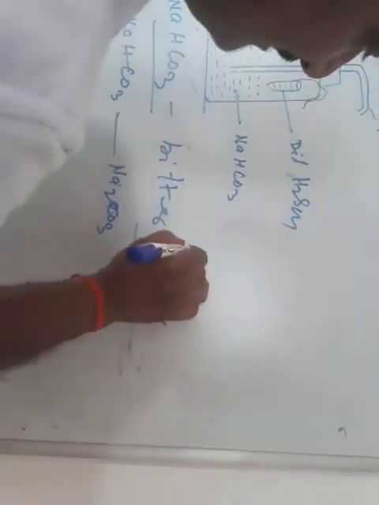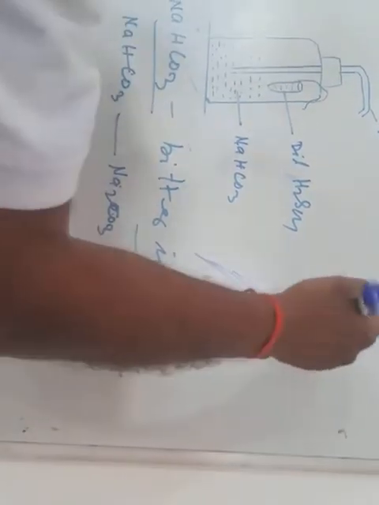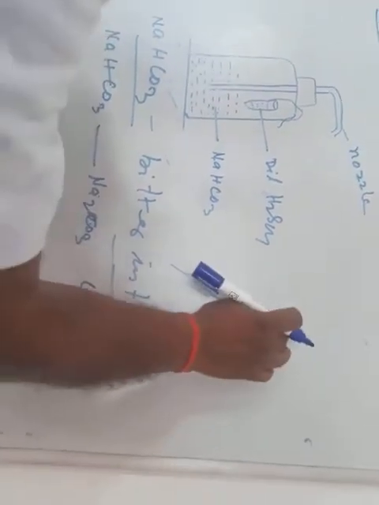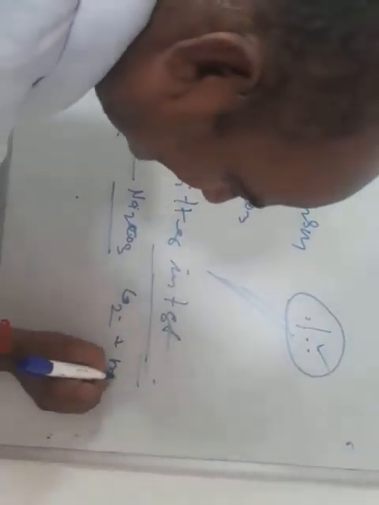This carbon dioxide passes through the cake and makes many holes. The holes fill with air, and the cake becomes spongy. But one disadvantage is that after a short time it becomes very hard and we cannot use it. A second disadvantage is that it is basic in nature, so the taste becomes bitter. That's why we use baking powder, not baking soda.